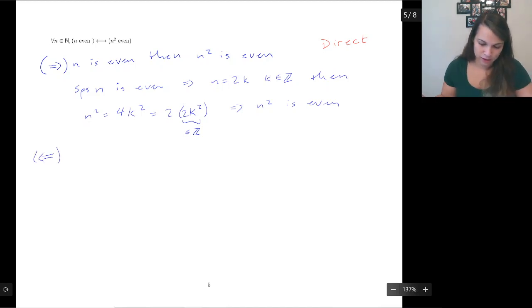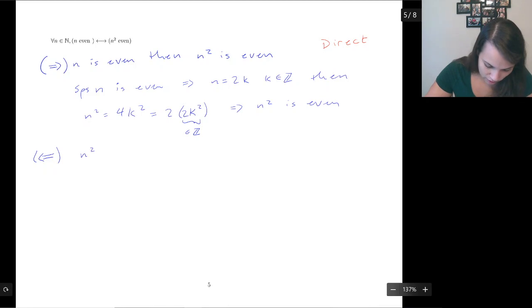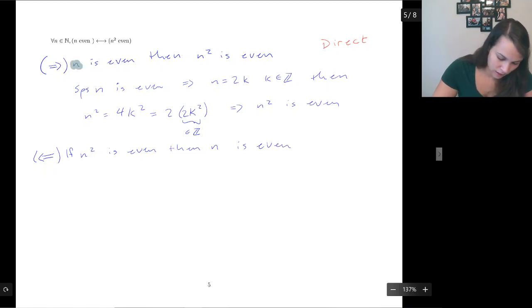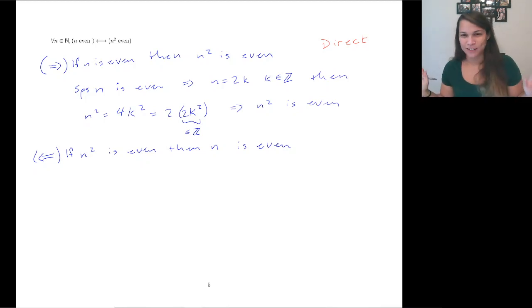And then this direction would be: if n squared is even, then n is even. This one will be indirect. Okay. Moving on. This one is going to be an indirect proof.